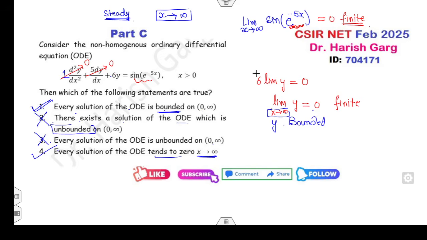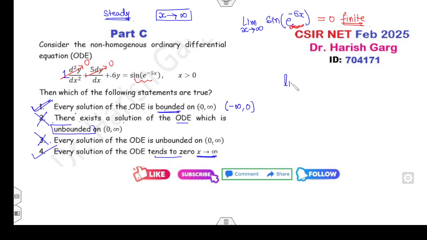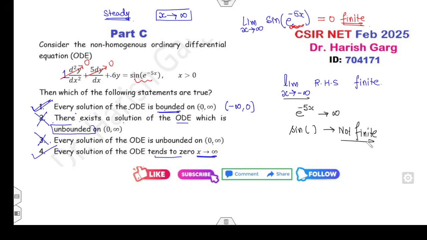But make sure, students, if instead of this limit you were given this other limit, what would you have to check? You have to check that the limit as x approaches infinity of the right hand side must be finite. Fine. So can you say as x approaches infinity, e raised to power 5x goes to infinity? That means sine of this is not finite. Fine. So in that case the steady state does not apply, or it is the unbounded solution.